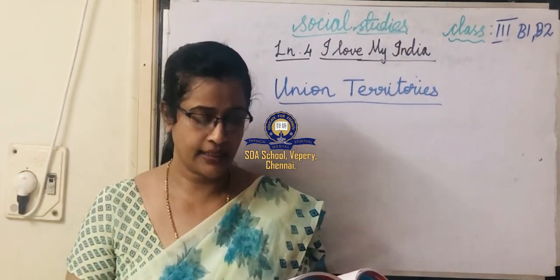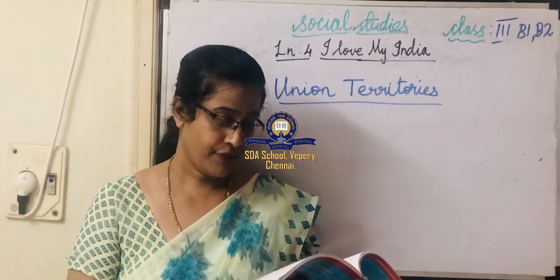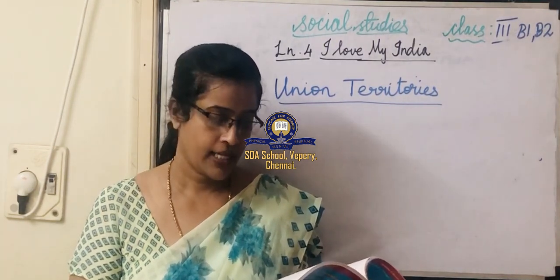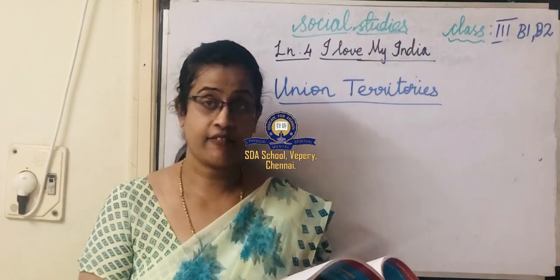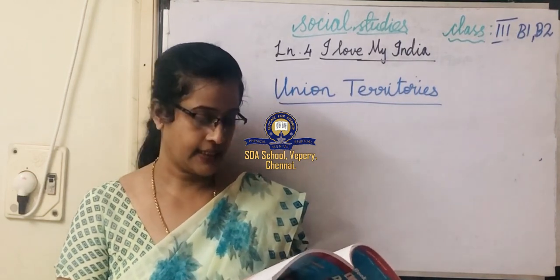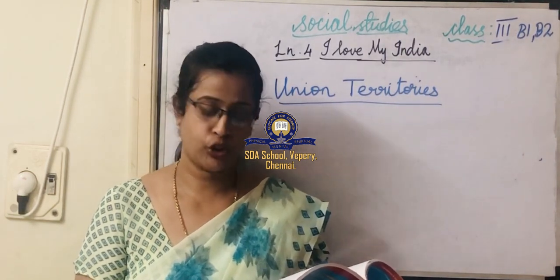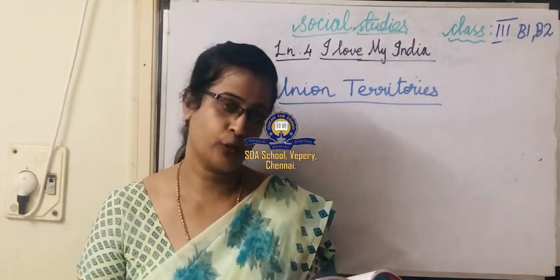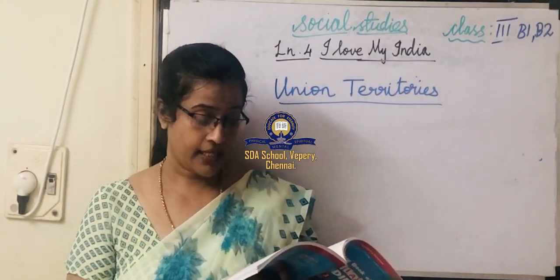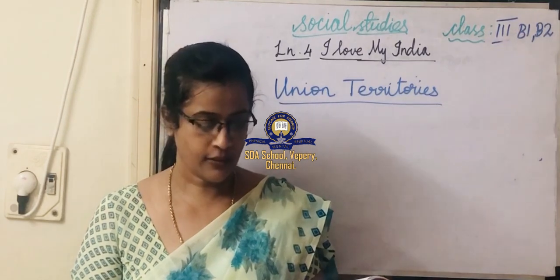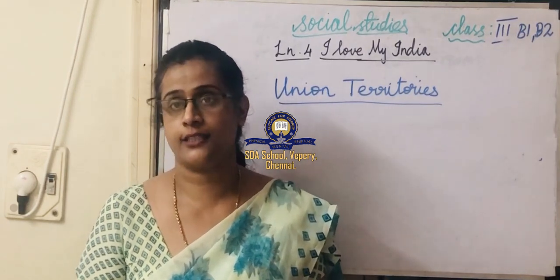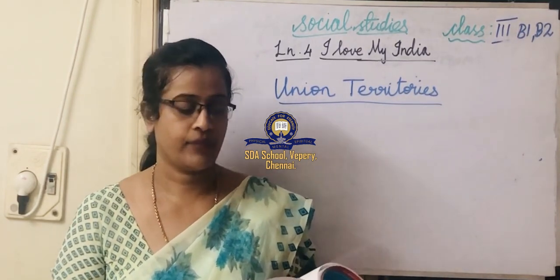Its capital is Daman. Fifth one, Lakshadweep. Its capital is Kavaratti. Sixth union territory is Puducherry, and its capital is Puducherry. And the last one is our national capital territory of Delhi. Its capital is Delhi.